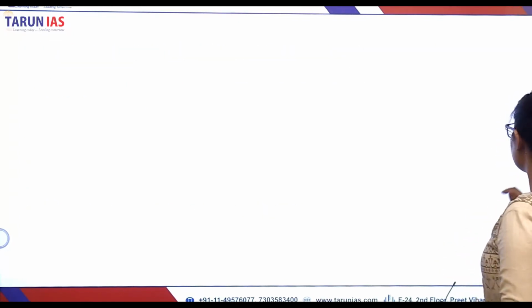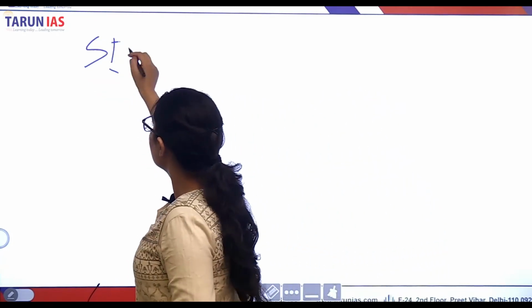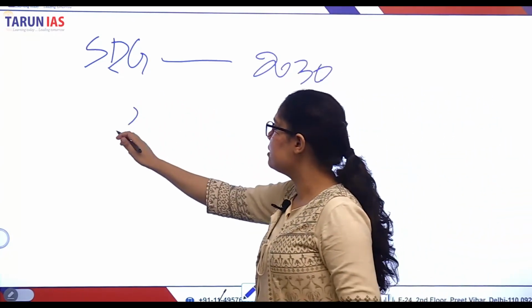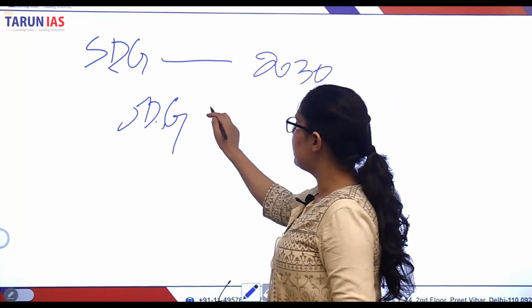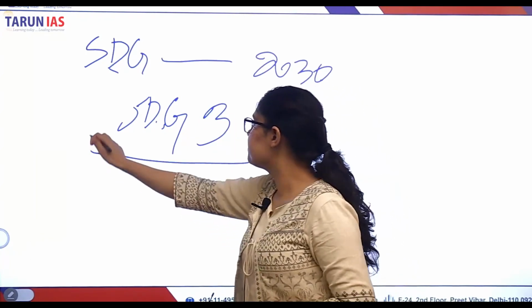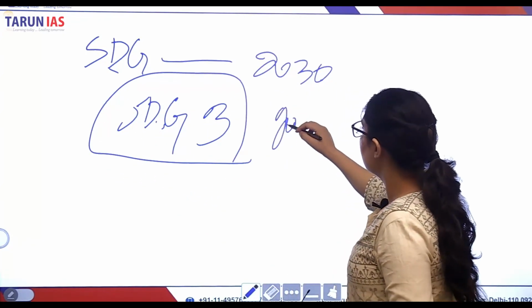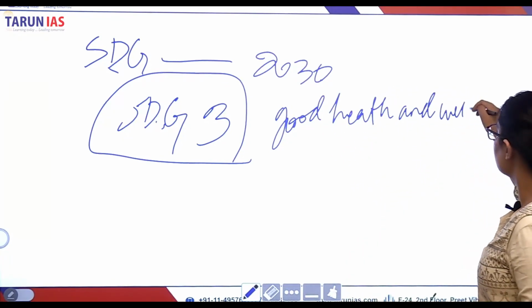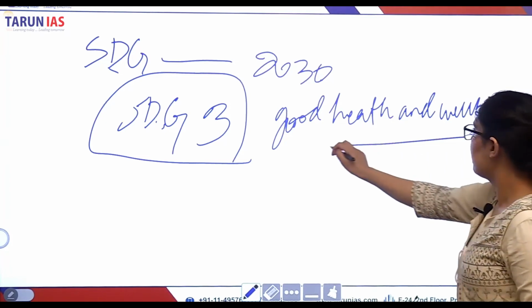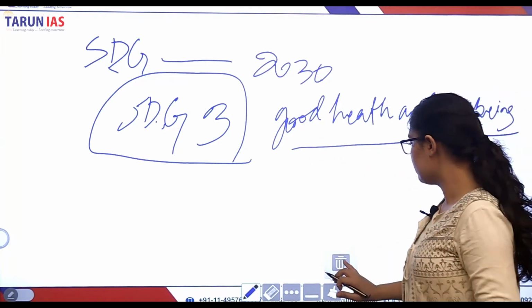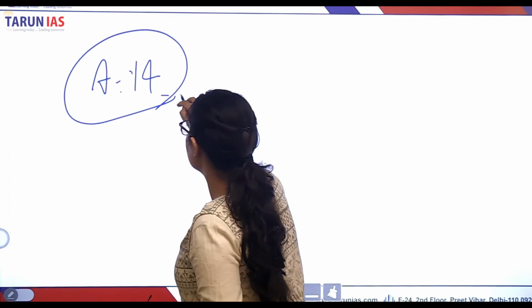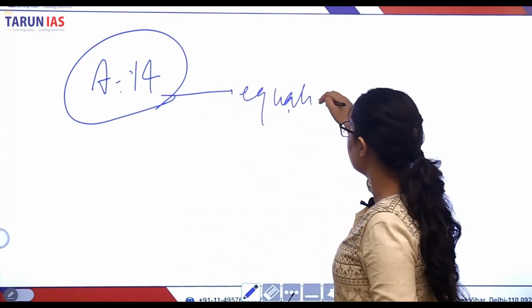You see, the sustainable development goals need to be achieved by 2030. And SDG goal 3 recognizes good health and well-being. Right? Article 14, equality, right to equality.